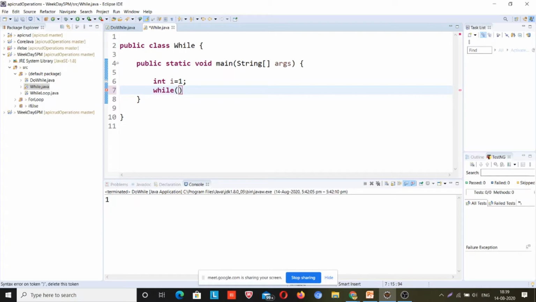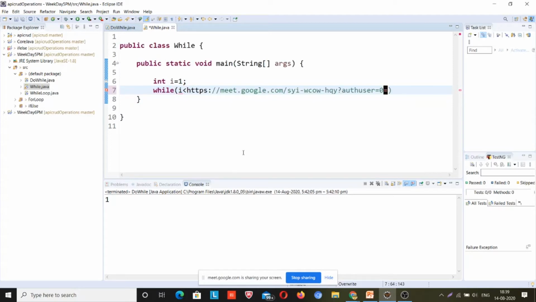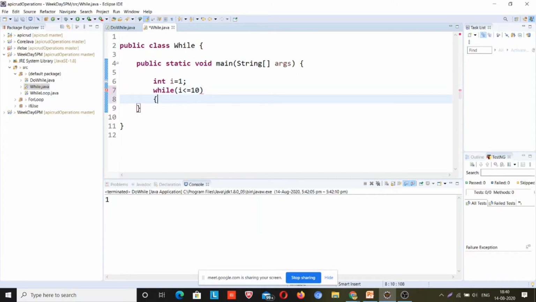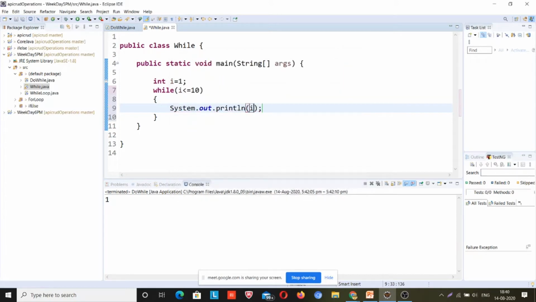While i is less than or equal to 10, now I will print i, right?